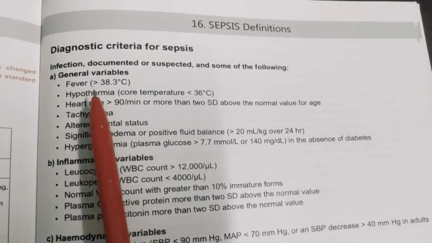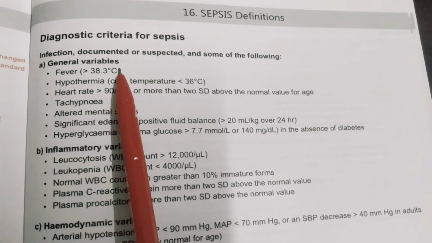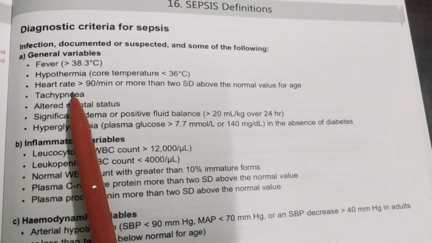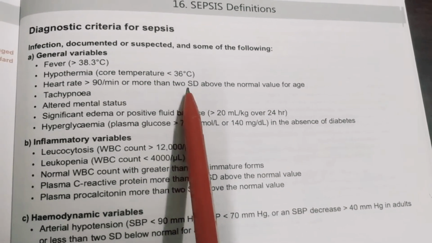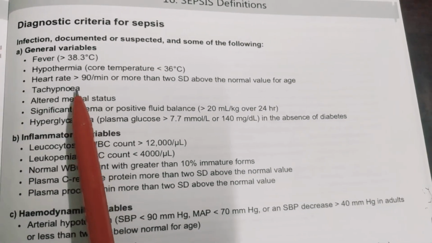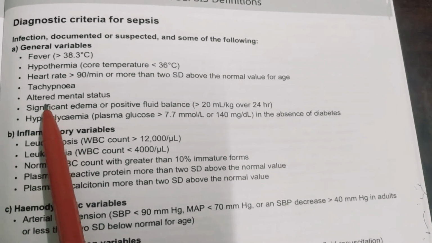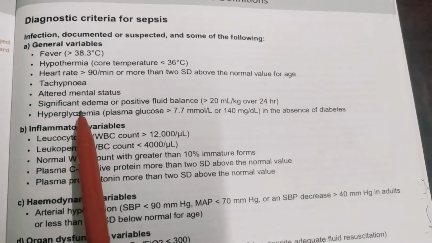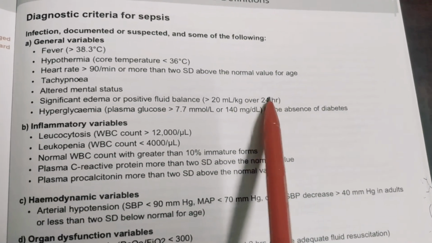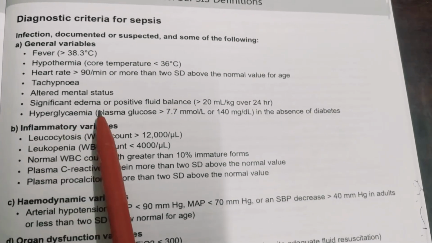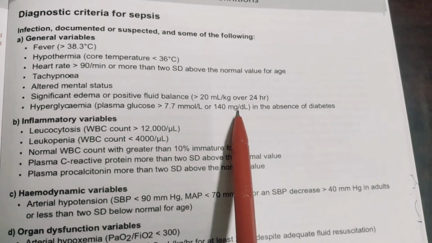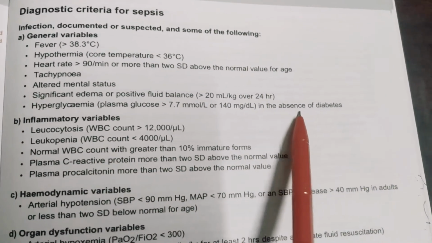General variables which we see are fever greater than 38.3 degrees centigrade, hypothermia with core temperature of less than 36 degrees centigrade, and heart rate of greater than 90 per minute or more than 2 standard deviations above the normal value for age, and having tachypnea, and having altered mental status, and having significant edema or positive fluid balance of greater than 20 ml per kg over 24 hours, and hyperglycemia with a plasma glucose of greater than 7.7 millimoles per liter or 140 milligrams per deciliter in the absence of diabetes.